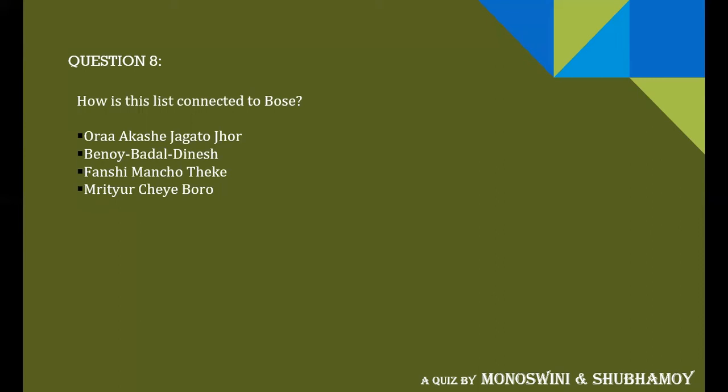How is this list connected to Bose? That is what you have to say. If you mention the writer's name or something, that will not give you any points in this question. You have to say exactly how this list is connected with Bose, and mentioning that all are based on the independence movement would also not give you points. This is a direct 10-point question, and you have to answer it properly to get points for this.